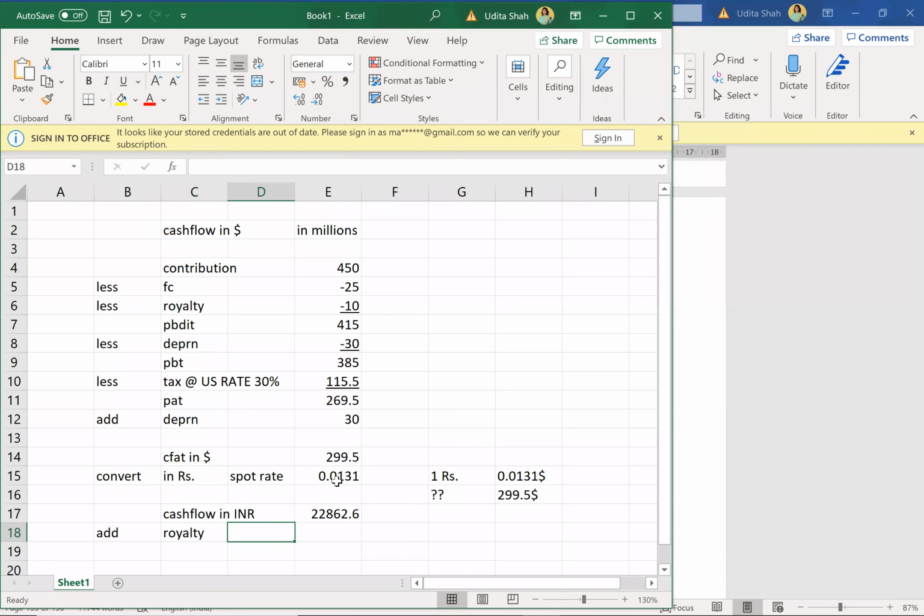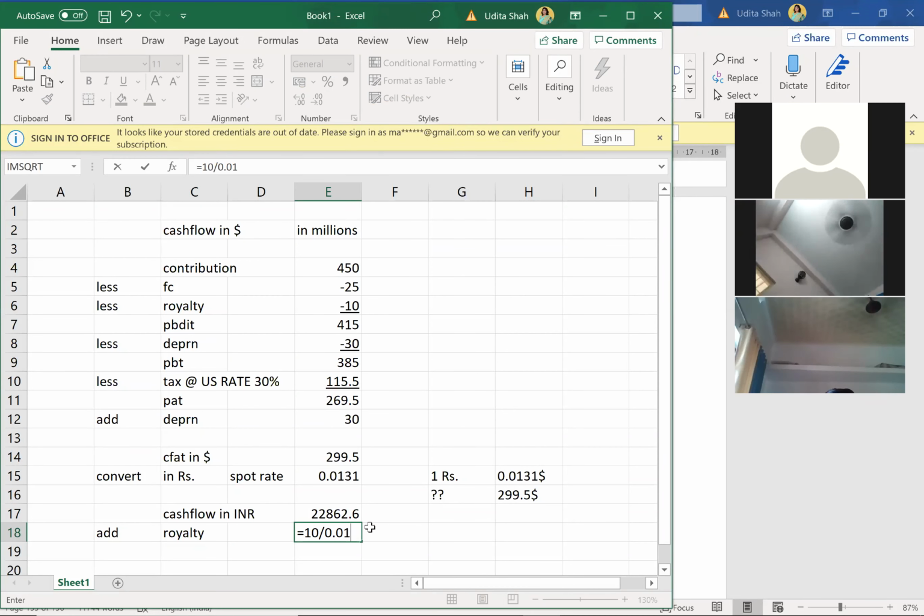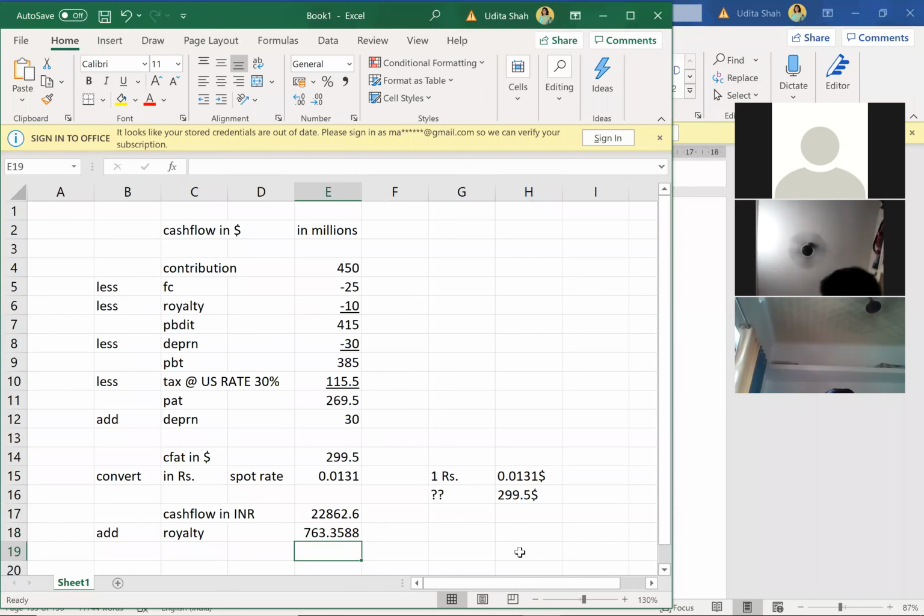Correct. So how much was the royalty? Royalty was $10 million, but I don't want it in dollars. I want it in rupees. So 10 million divided by 0.0131. So royalty is 763 million. We'll take tax, but tax will be taken later. First let us get the total income, then we'll take the tax.